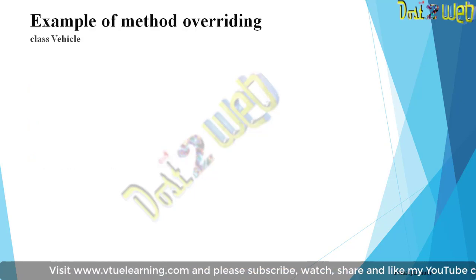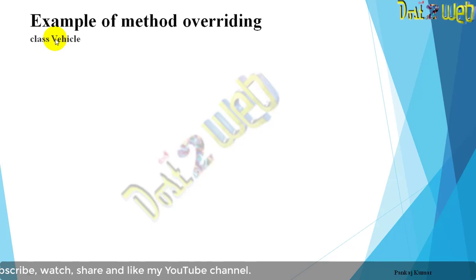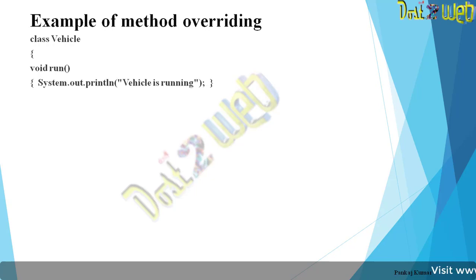So what is the example? We are going to simply create a class called Vehicle. Here we will use the class and the same method, and see how overriding happens. I am declaring the method as void run. Whatever you want to define in this function you can declare in the method.